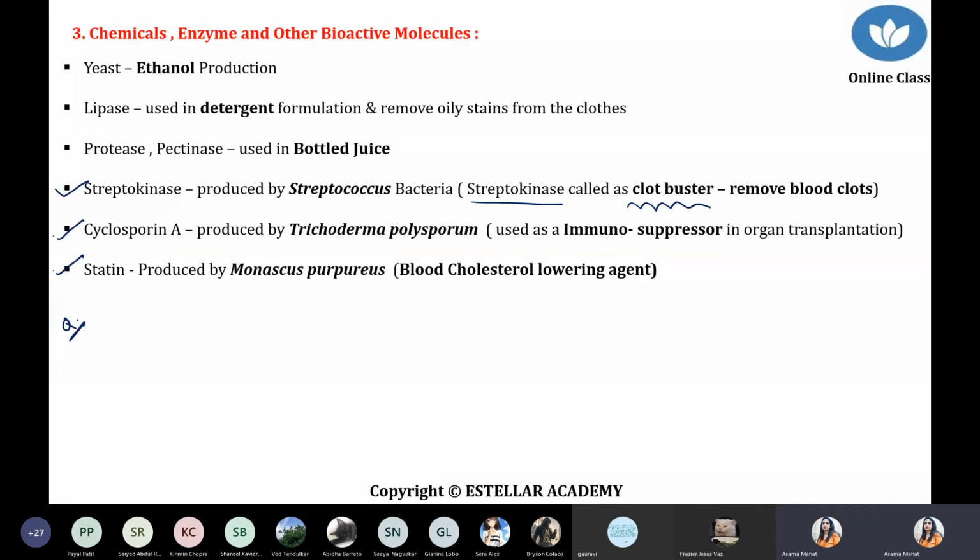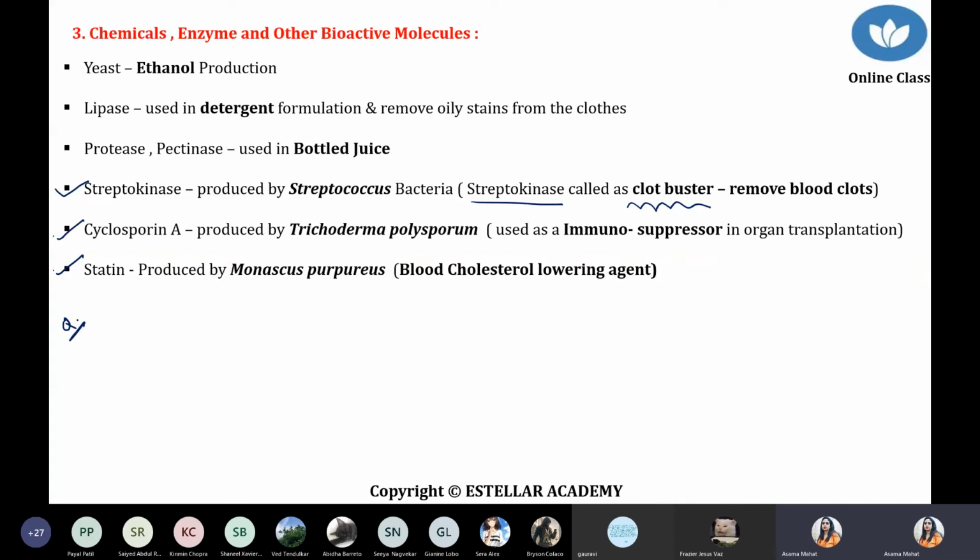Cyclosporin A is produced from the fungus Trichoderma. And this cyclosporin A is basically used as an immunosuppressor in organ transplantation. In zoology, when you discuss disease, I think आपने drug का नाम सुना होगा पहले, cyclosporin A. Now what happens during transplantation? मान लो kidney transplantation करना है, or heart, lung, or liver transplantation.